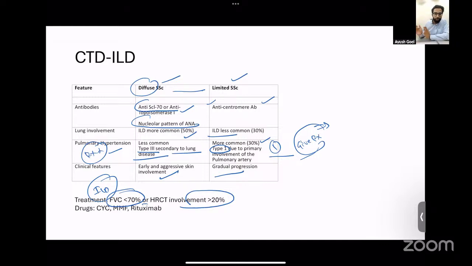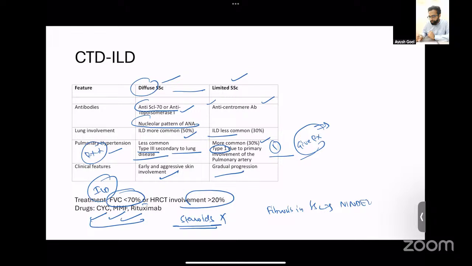What are the treatment options that you have? You can either go for cyclophosphamide or MMF or rituximab as your DMARD. Steroids should not be used in SSc patients because of the risk of renal crisis, scleroderma renal crisis. Another molecule that has been approved, if the patient has fibrosis in SSc, then you can give the patient nintedanib. That is an antifibrotic agent.